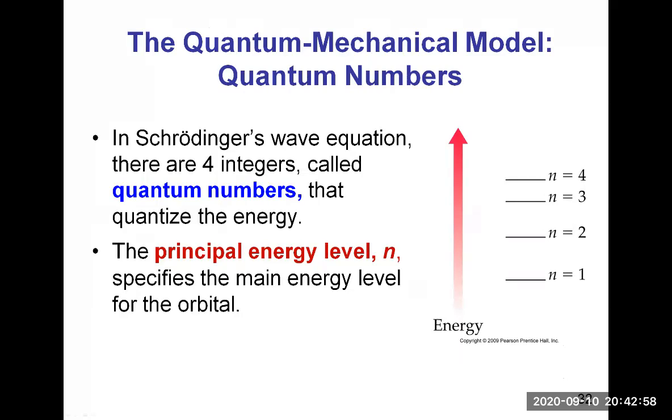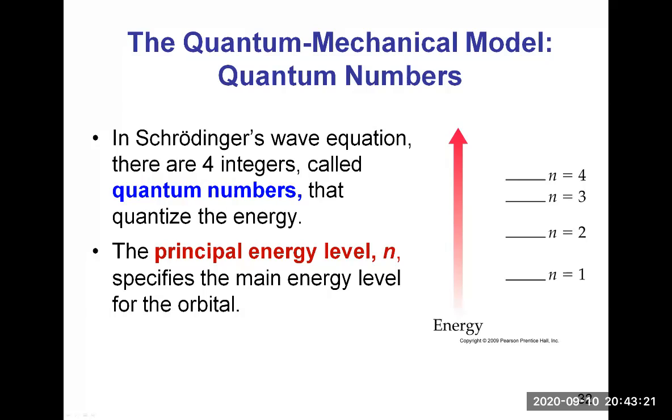One of the first orbitals would have its energy at the level n equals 1. Then another set of orbitals would have their energy at n equals 2, and then n equals 3, n equals 4.